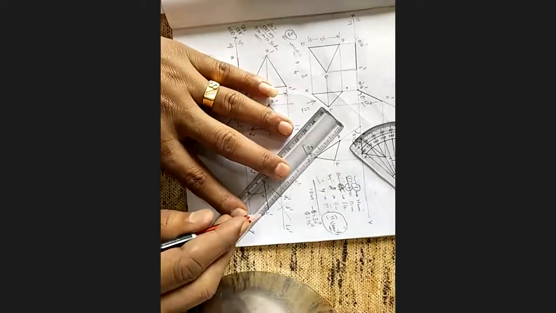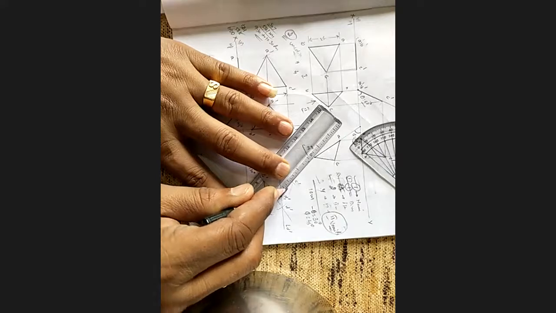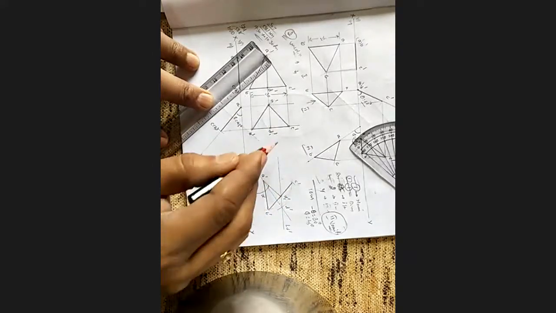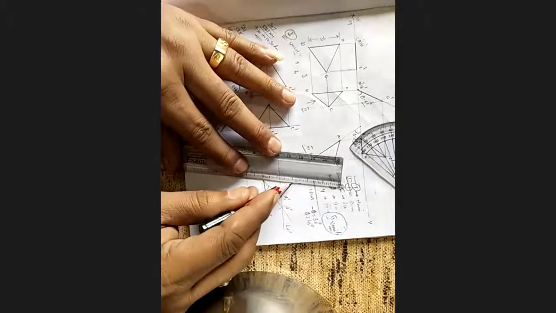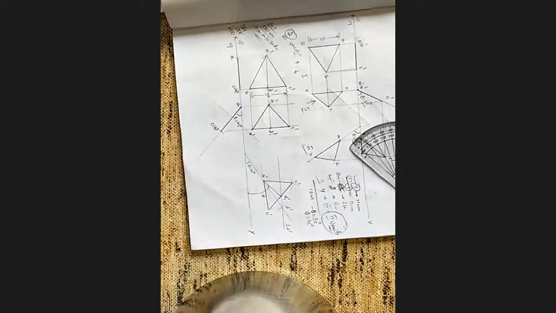Now, these 3 points should be in one line. B dash, D dash, C dash in one line. C dash, D1 dash, B dash is in one line. Join this. Finish, amma. This is the reproduction of the same figure.